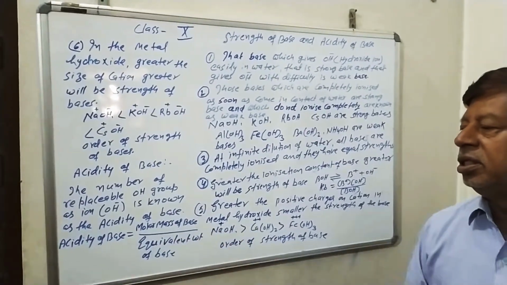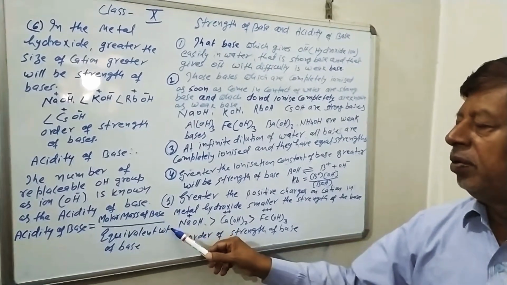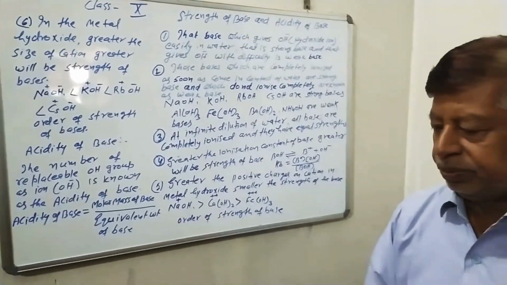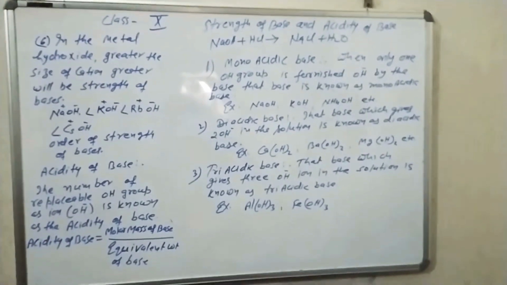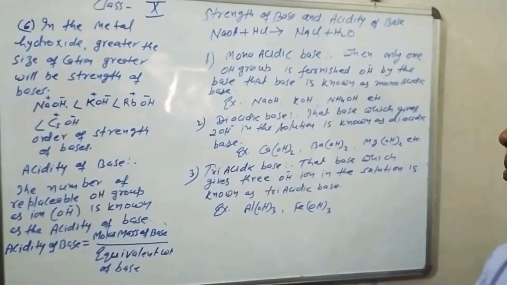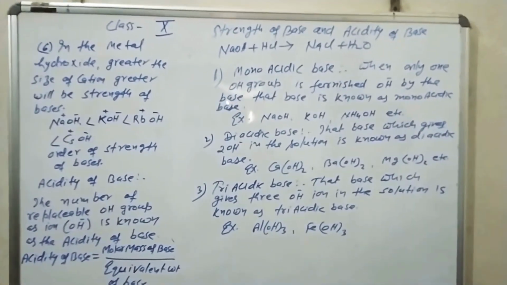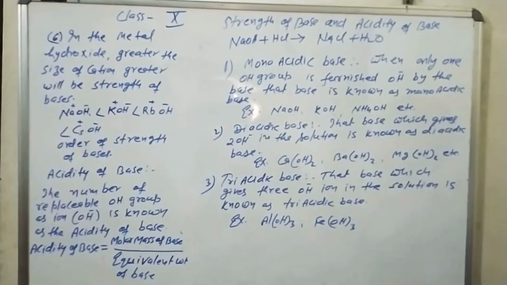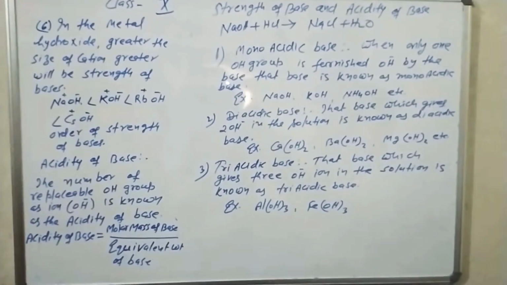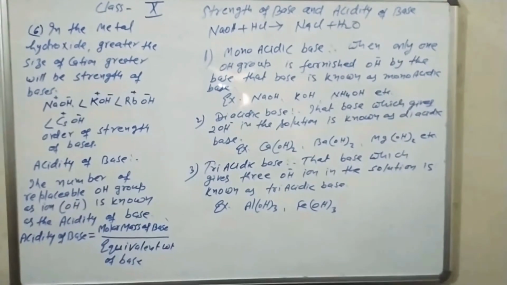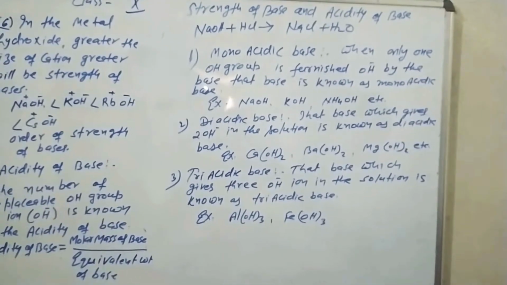Acidity of the base is equal to the molar mass of the base divided by the equivalent weight of the base. Another way, acidity of base can be defined as the number of monobasic acid molecules used to neutralize one molecule of the base. That number is known as the acidity of base.